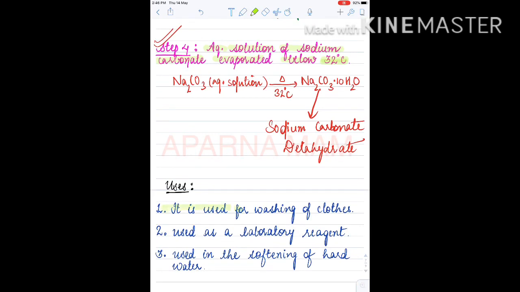Now what are the uses of this washing soda? It is used for washing of clothes, as suggested by the name itself. It is used as a laboratory reagent. It is also used in the softening of hard water. Okay, my dear students, till now it is clear to you.